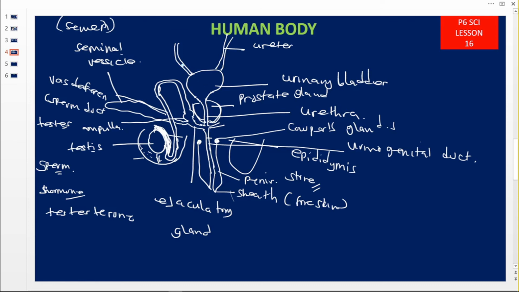Then this is the urinary bladder, ureters. Then this is the prostate gland. At this junction, this swelling is the ampulla. Then this is the ejaculatory gland. Then this is the penis, the sheath or the foreskin. Then these are the Cowper's glands. So practice drawing this diagram in the notes given in the link there.